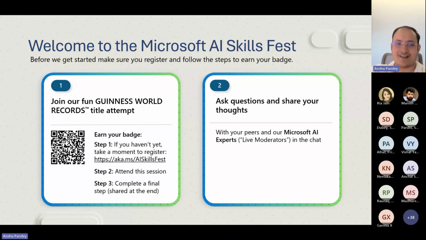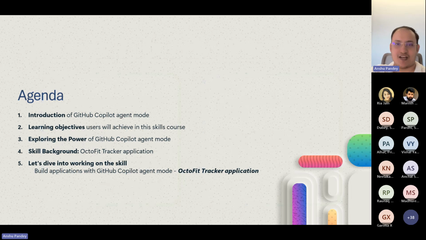So that's one. Let's move on and talk about the agenda for the day. Today's webinar is on GitHub Copilot agent mode, which is the most necessary component. We're going to first look at the learning objectives, and explore what exactly agent mode brings in addition to GitHub Copilot. We're also going to develop an application, the Octofit tracker application, and you'll see an application developed end-to-end with the help of GitHub Copilot agent mode. You'll also get the opportunity to give GitHub Codespaces a try. So let's begin.